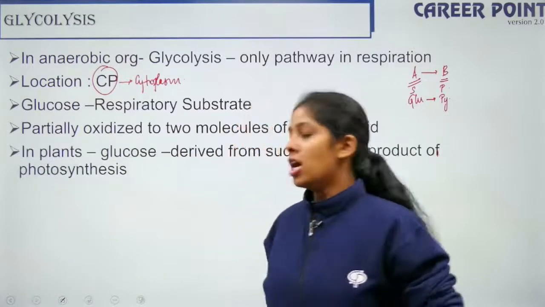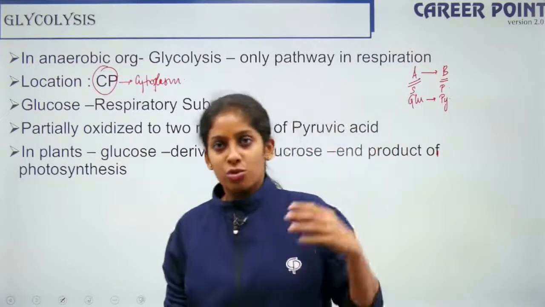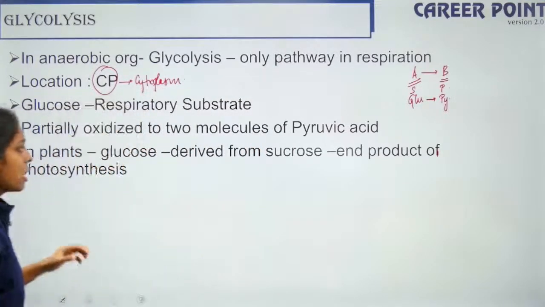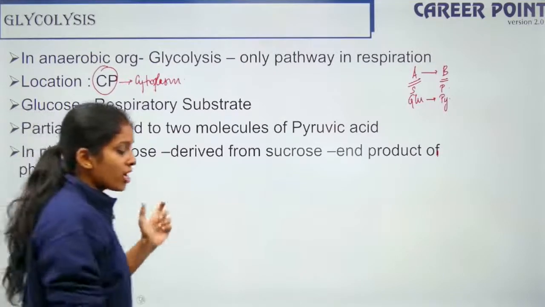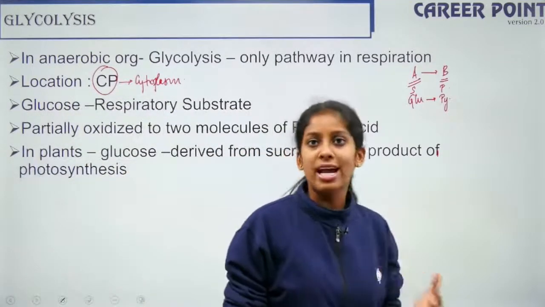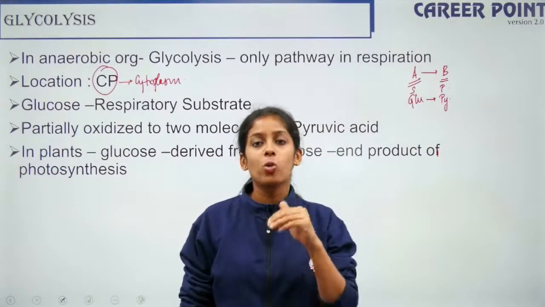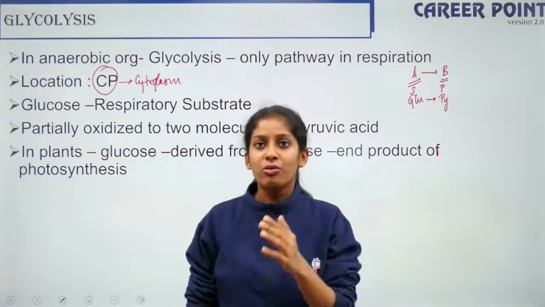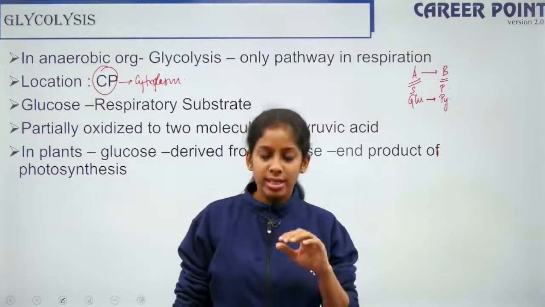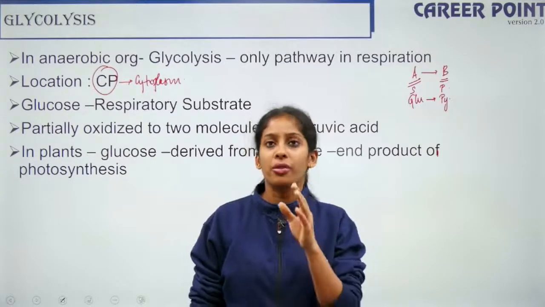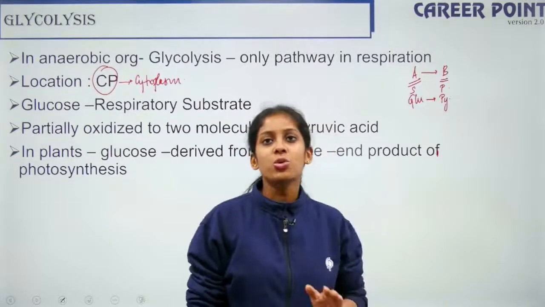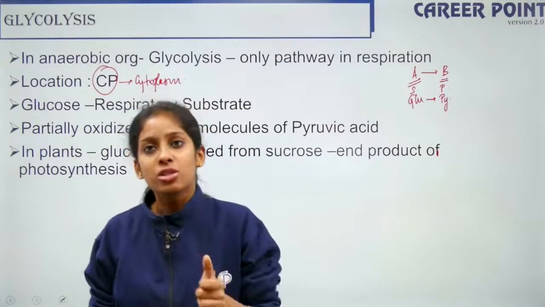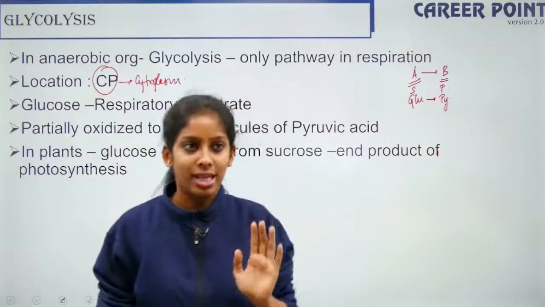Clear? So where does this glucose come from? Just now in the previous slide I told you, this glucose comes from the end product of photosynthesis, but it is actually as sucrose. When your plant makes glucose by photosynthesis, it is quickly converted into sucrose, and in the form of sucrose it is transported through the phloem. If you have studied phloem transport in plants, the food is transported in the form of sucrose, right? So when it has to undergo the respiratory pathway, the sucrose is broken down into glucose plus fructose, and this glucose and fructose enter your glycolytic pathway.